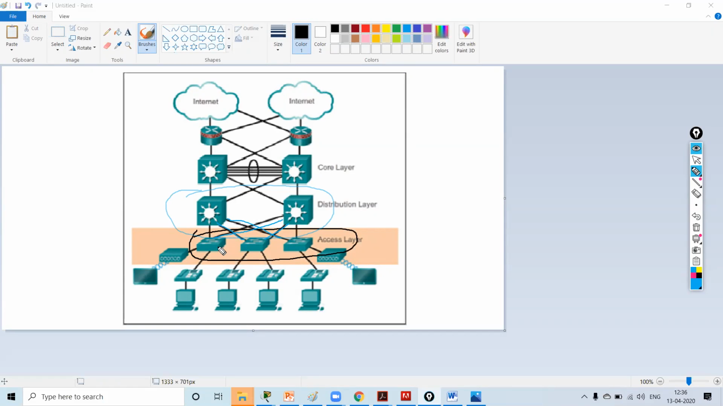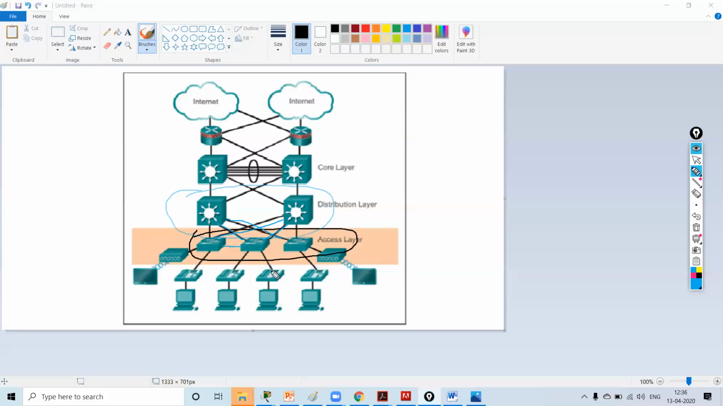See, they are not connected in south, east and west. They are connected in north direction, with the distribution layer switch. Now this is my distribution layer switch. Now what are the functions that we can perform at the access layer switch? On access layer switches, we can create VLANs. We can assign IP addresses. All the things can be done on the access layer switch.